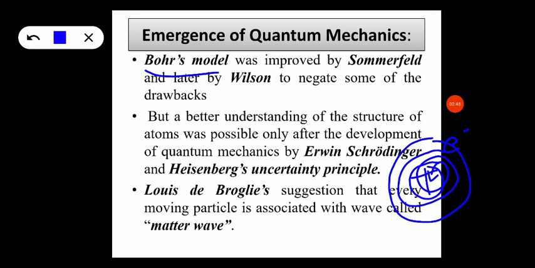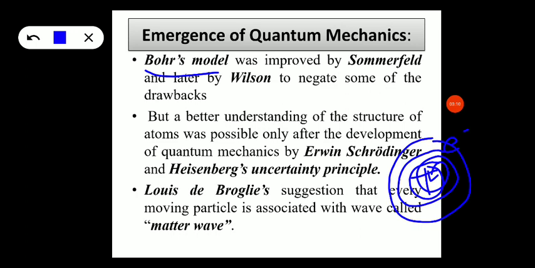Okay, so the important concept given by Bohr is the orbit concept. So according to Bohr, if an electron revolves around the nucleus in a certain circular path called an orbit or energy level, the position and momentum of an electron can be determined simultaneously and accurately.